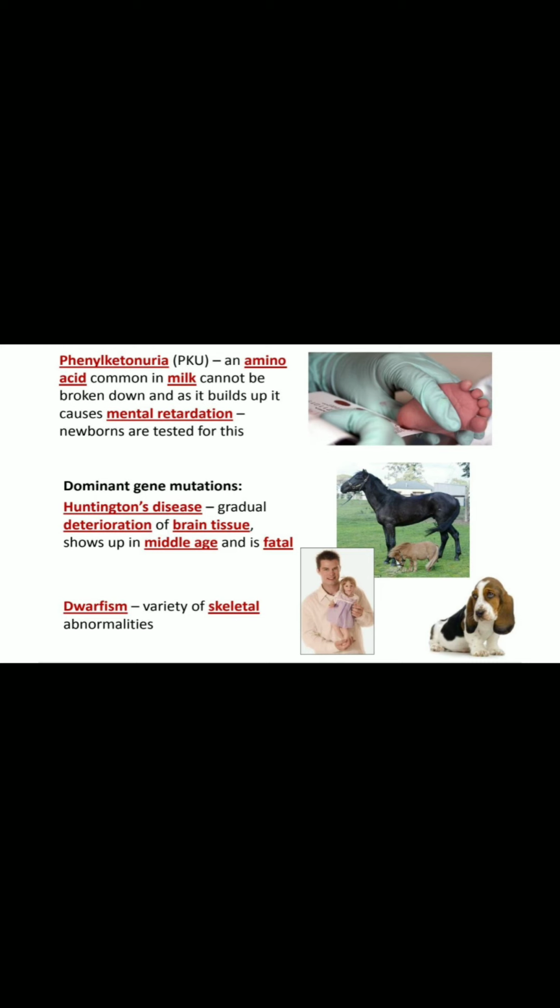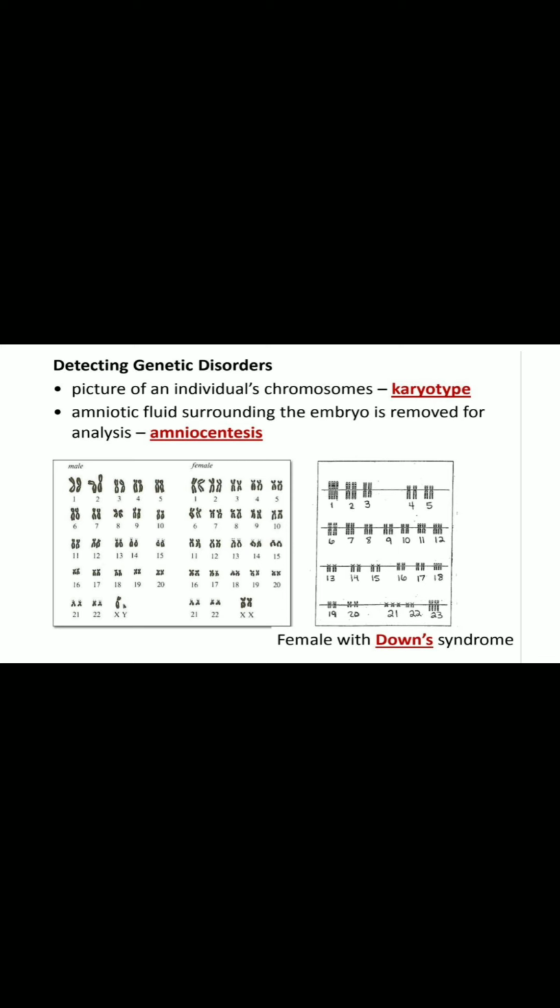How can we detect all these diseases or disorders before birth? With the help of karyotyping, that is, to make a picture of an individual's chromosomes, that is all the 46 chromosomes or the 23 pairs of chromosomes.